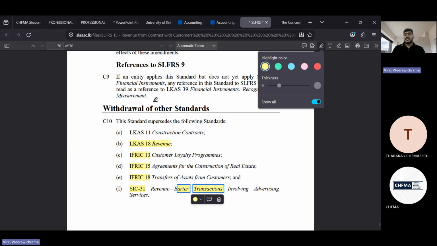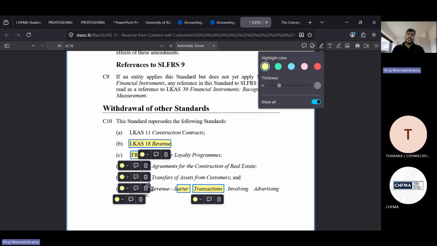Then with the new accounting standard, that is SLFRS 15, they have clearly identified these issues and addressed them. Therefore, there is no need to continue. When IFRS issues a new accounting standard, these previous IFRIC and SIC pronouncements will be withdrawn. That's what you need to understand.